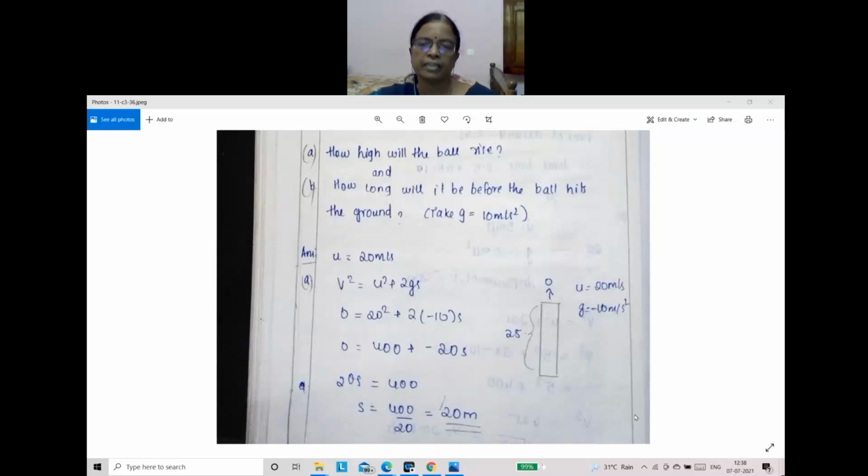Or all downward negative you should take. G negative, S negative, everything negative you take. Or you can take all positive, G positive, S positive. Like that also you can consider sign convention. How you are taking is very important. Understood? If it is difficult to understand, it is enough to learn it just like this. Always take G negative.